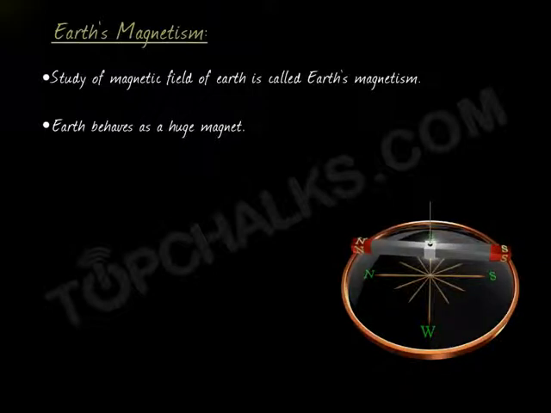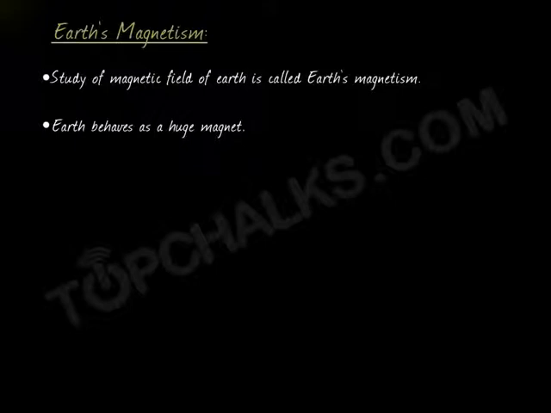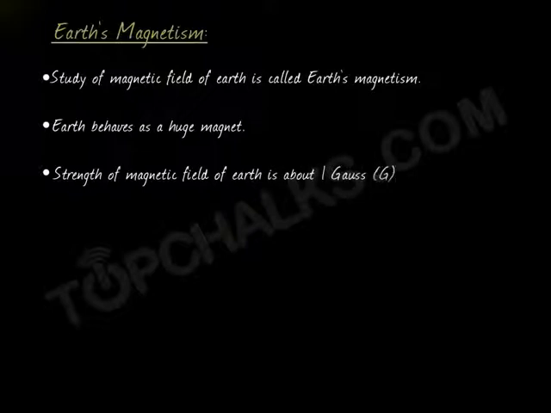What is the strength of the magnetic field of Earth? You know, the SI unit of magnetic field is Tesla. The strength of the magnetic field of Earth is about 1 Gauss. Gauss is the CGS unit of magnetic field. 1 Gauss is 10 raised to power minus 4 Tesla. This is the relation between Gauss and Tesla.